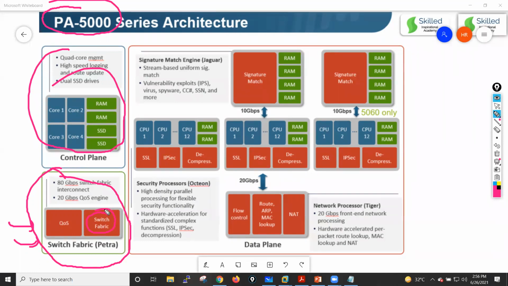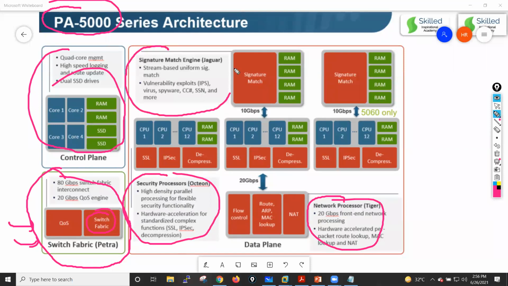Then we have a network processor, a security processor, and a signature match processor, which performs the stream based uniform signature match.